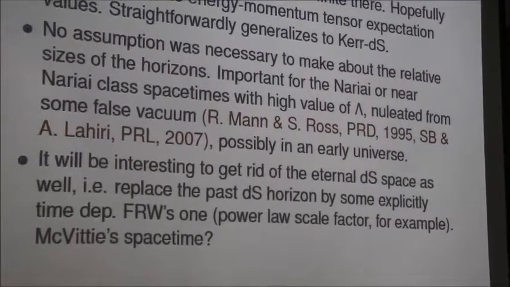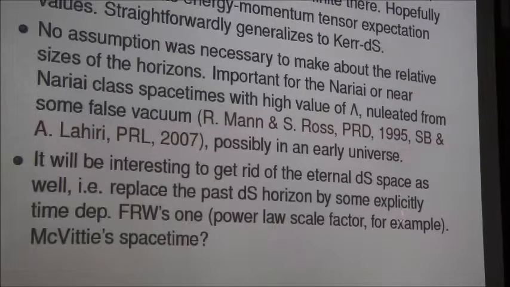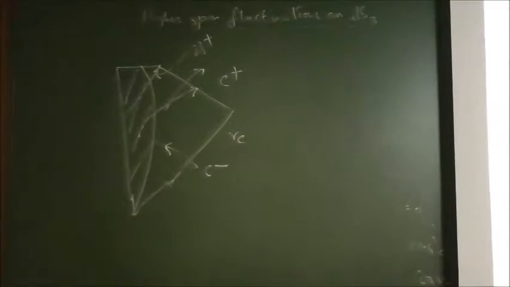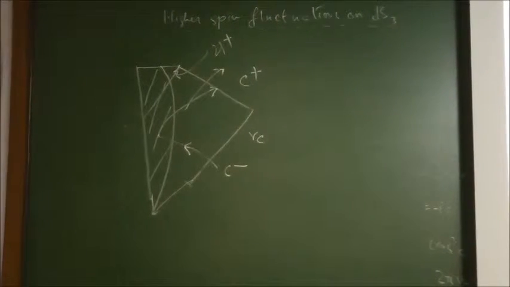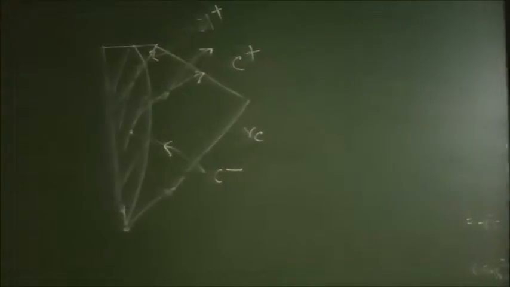Now the question, an important future direction in this. It will be interesting to get rid of the eternal de Sitter space as well, because in the most realistic scenario, this past cosmological event horizon will be some FRW cosmological event horizon, and it could be some power law, something, and it would eventually evolve to de Sitter.